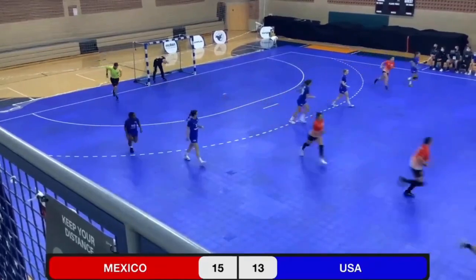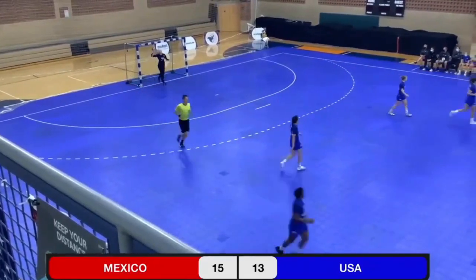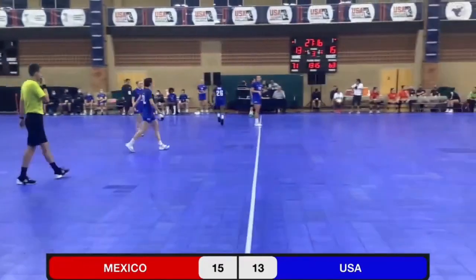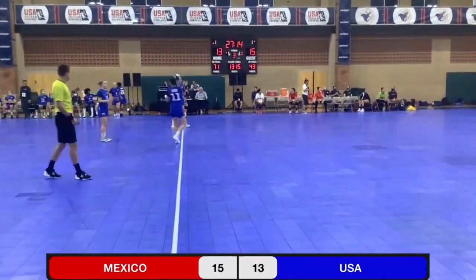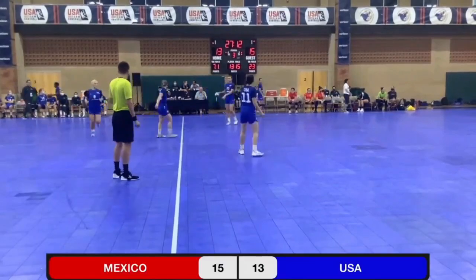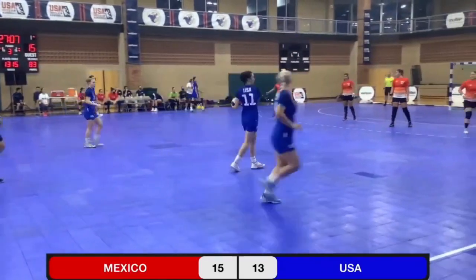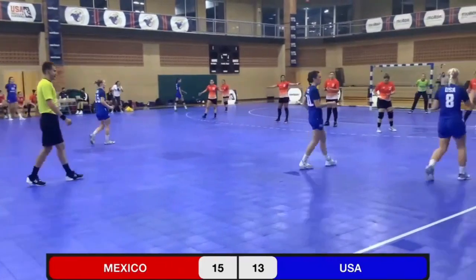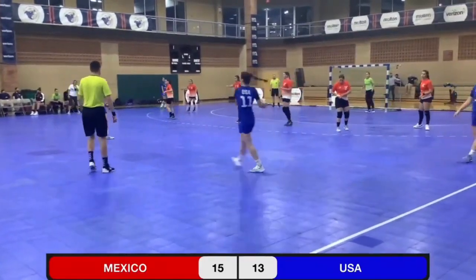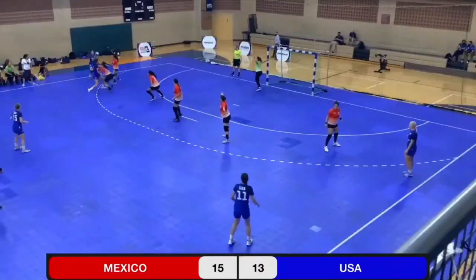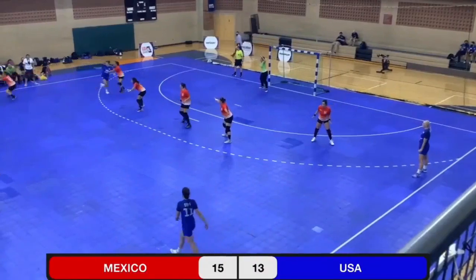Mexico takes the advantage of it, scores a goal on the wing. That's number 14, Cynthia Gallegos, with the goal for Mexico, putting the lead back at 2 goals. U.S. elects to play 5-on-6 as they have for most, if not all, of the tournament. They leave their goalkeeper in.